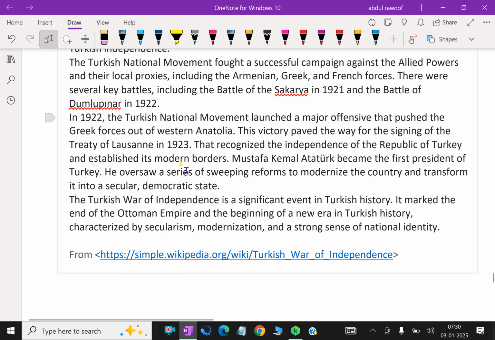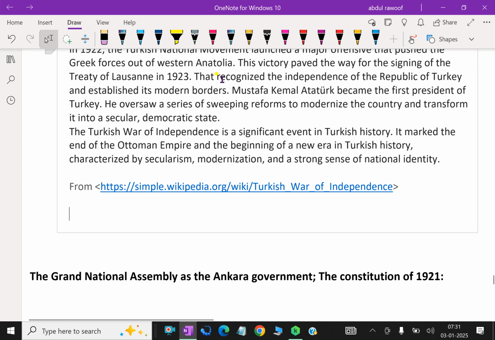The Turkish National Movement fought a successful campaign against the Allied powers and their local proxies, including Armenian, Greek, and French forces. There were several key battles, including the Battle of the Sakarya in 1921 and the Battle of Dumlupinar in 1922. In 1922, the Turkish National Movement launched a major offensive that pushed the Greek forces out of western Anatolia.